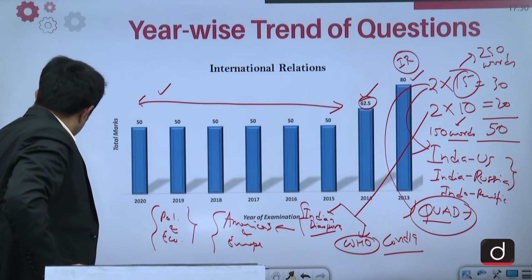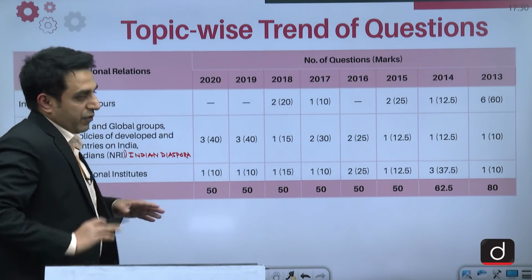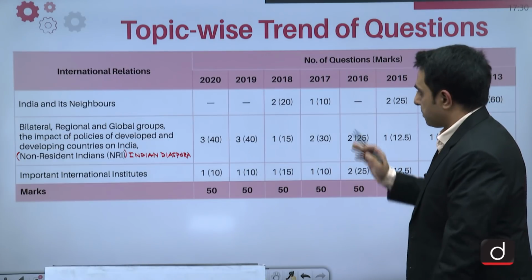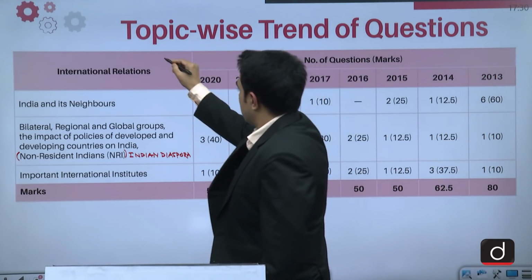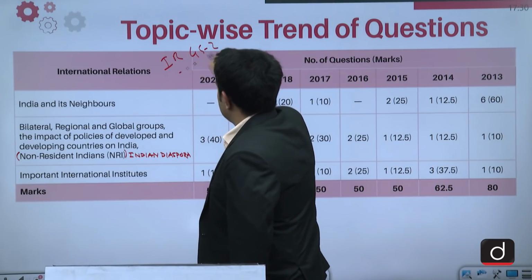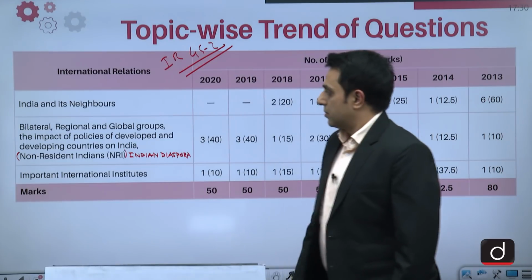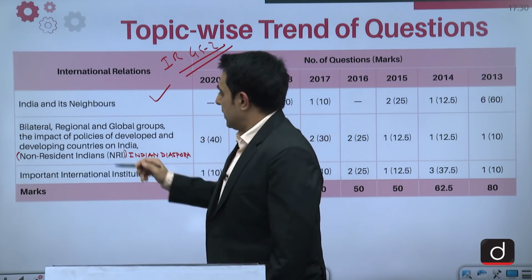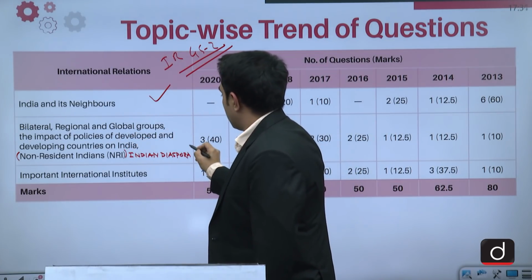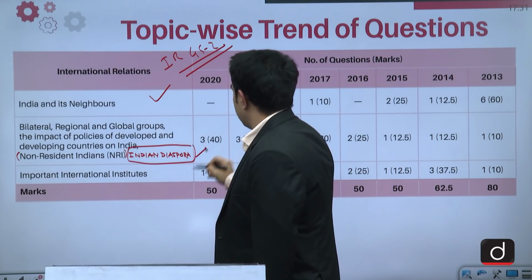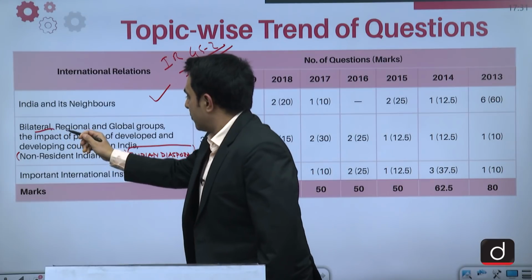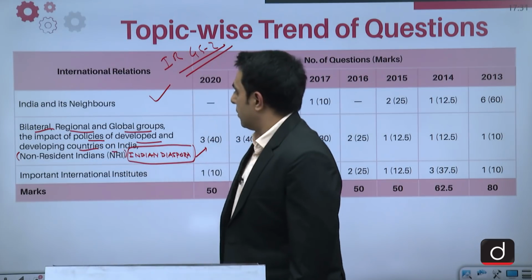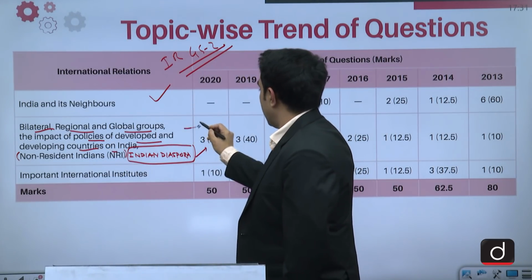Now let us see how these questions have come to be and which part of the syllabus they are connected to. So we can see very well that the IR syllabus in GS paper 2 is demarcated into 4 major areas. One is India's relationship with its neighbors. Secondly, which has 2 parts, one is Indian diaspora. On this a question has come. And the other is about the bilateral, regional and global groupings and the impact of policies of developed and developing countries on India. So from this portion also we had 2 questions.